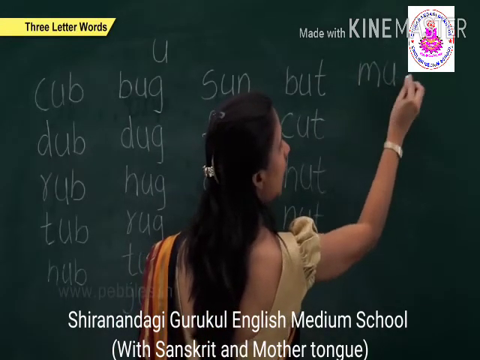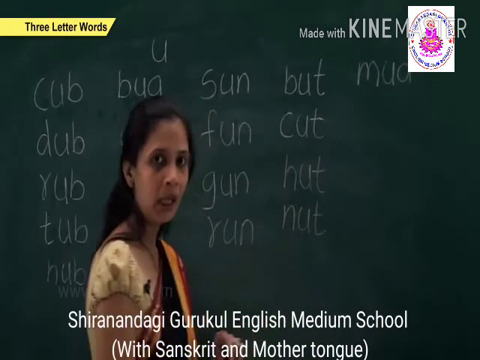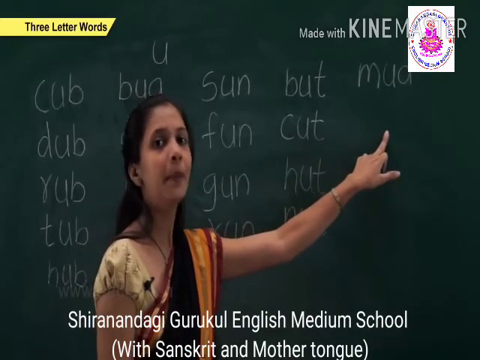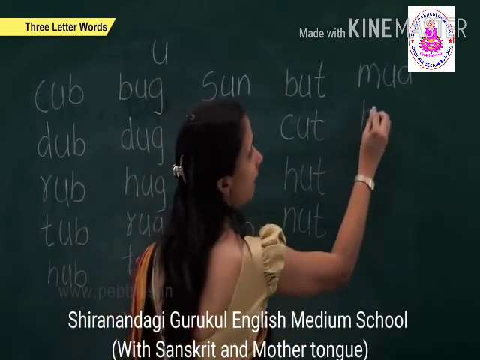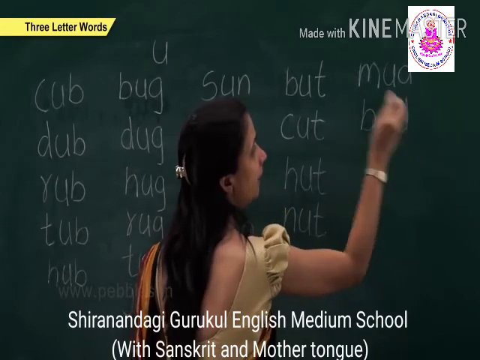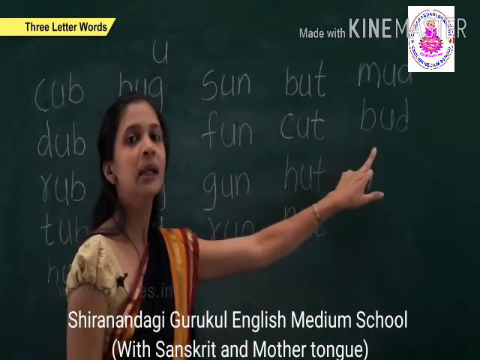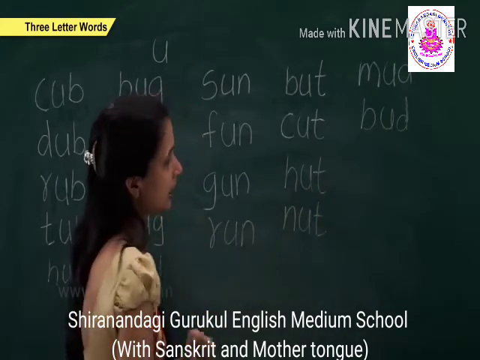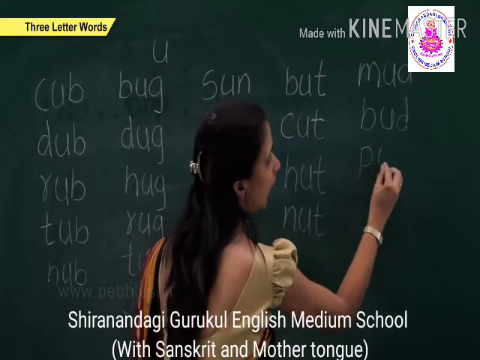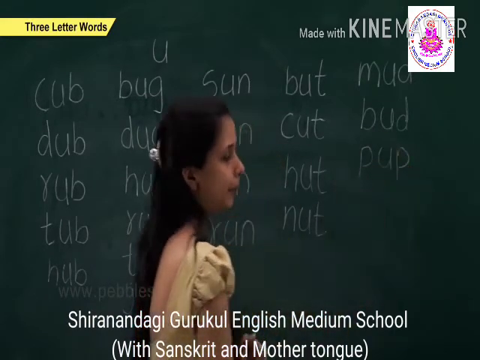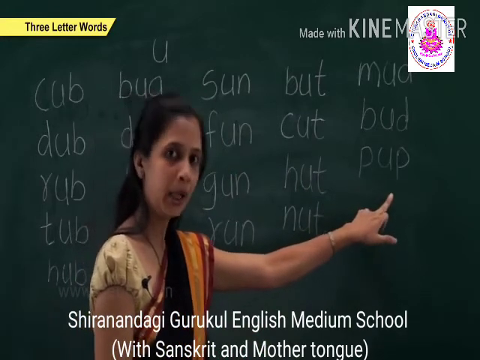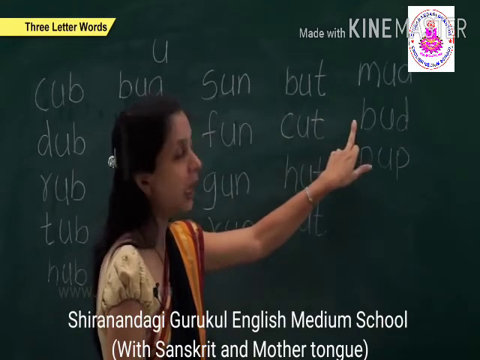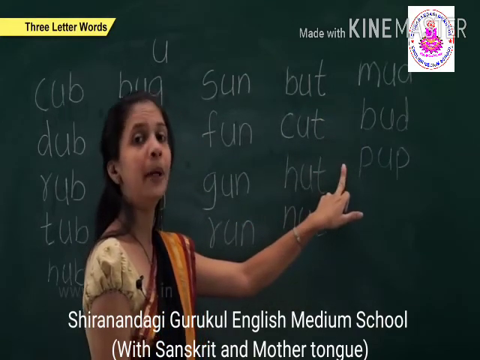Mud, m, u, d, mud. The next is bud, b, u, d, bud. The next is pup, pup. Now we will repeat mud, bud, and pup.